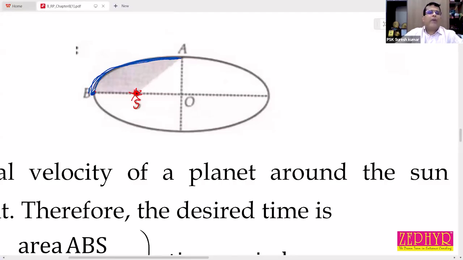B is the end of the major axis. A is the end of the minor axis. So in this problem, you need to find the time taken by the planet to reach from B to A.